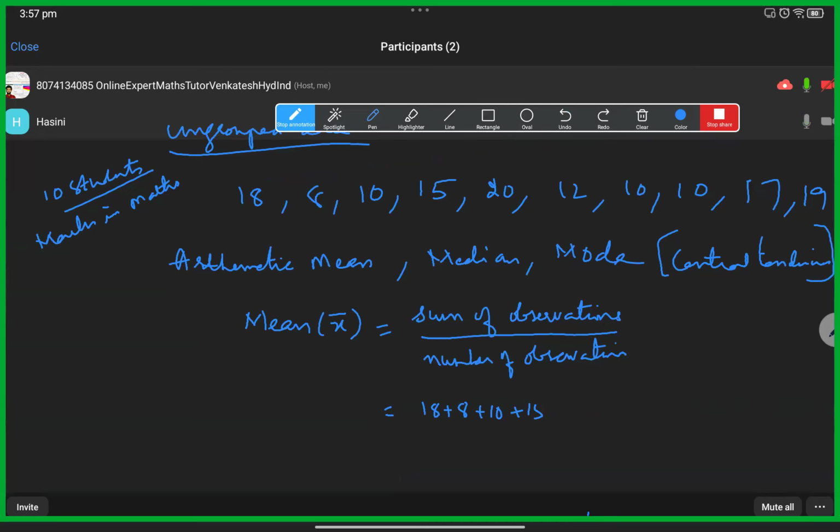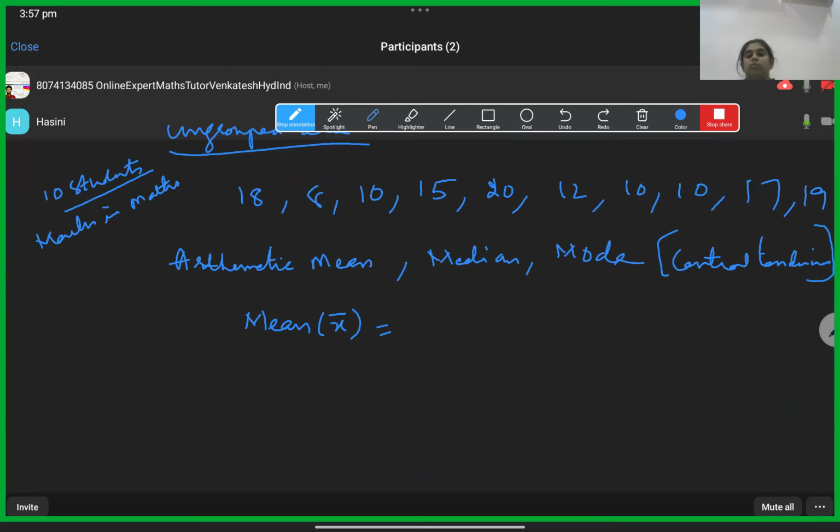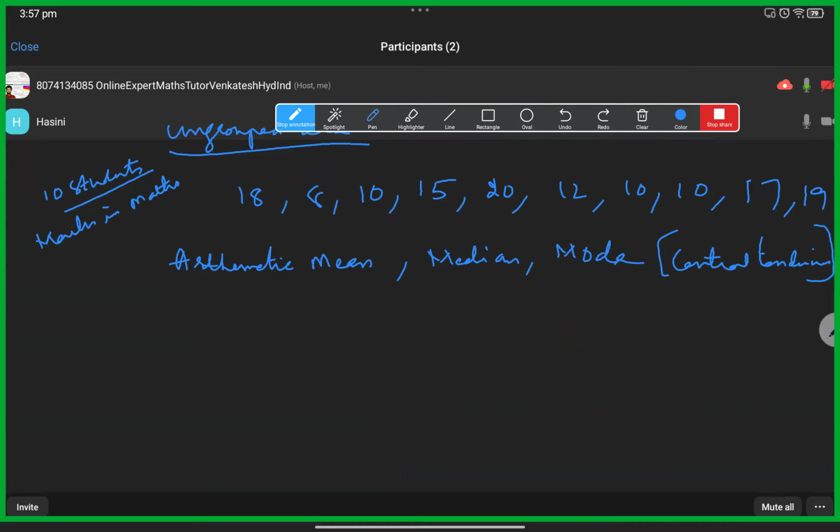Next is median. Median means, in general, the middle value of the given data. For ungrouped data, the first step is to arrange the data in either ascending order or descending order, as per your wish. Ascending order means small to big, and descending order is big to small. Whichever you want is okay.